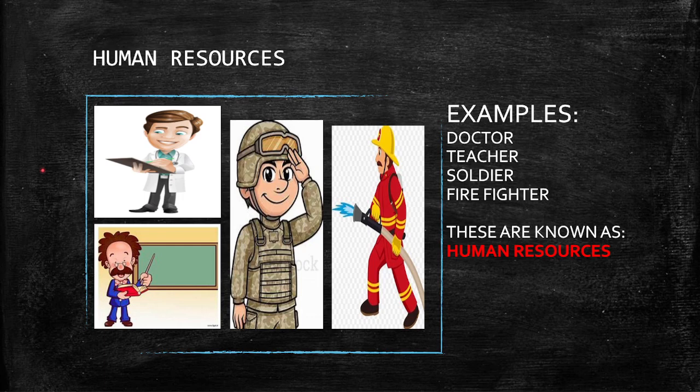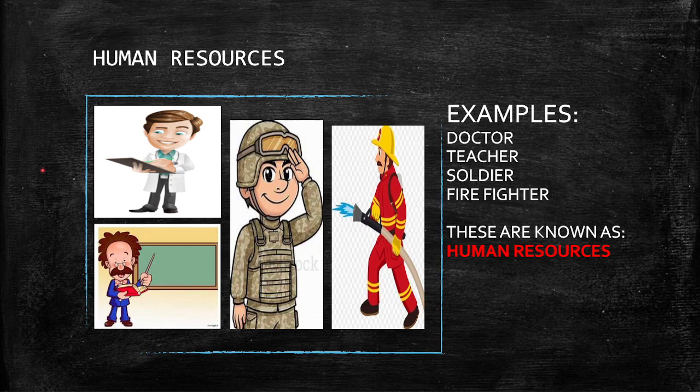Teacher. A teacher is the person who teaches us to make our life much better. Doctor. A doctor saves us from injuries and more. These are some people who help us. So these are known as human resources.